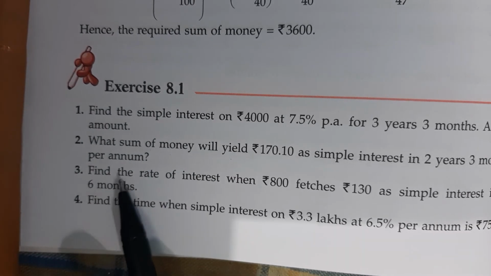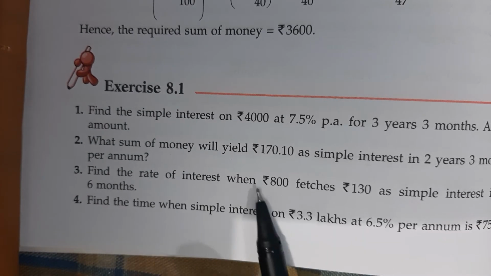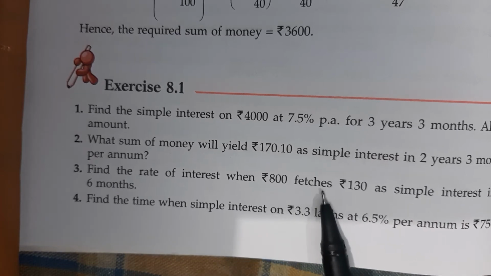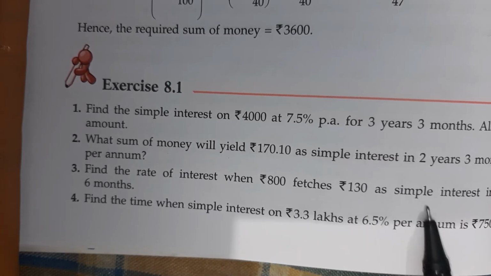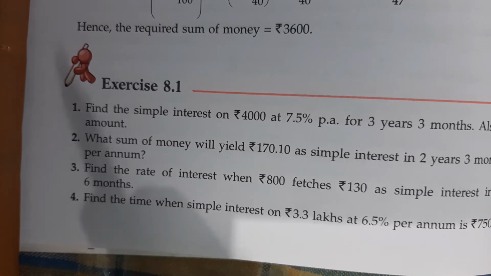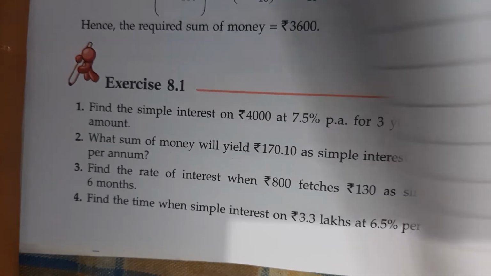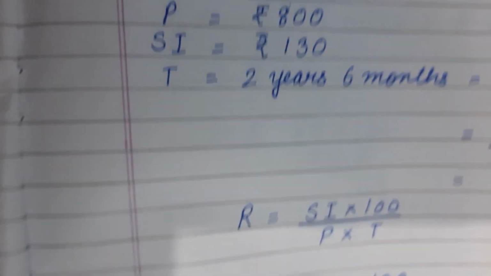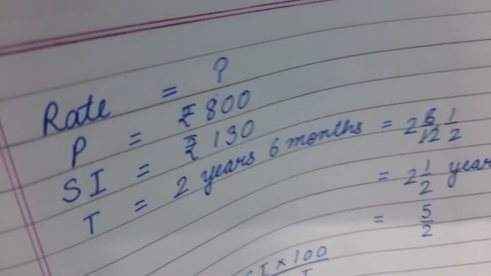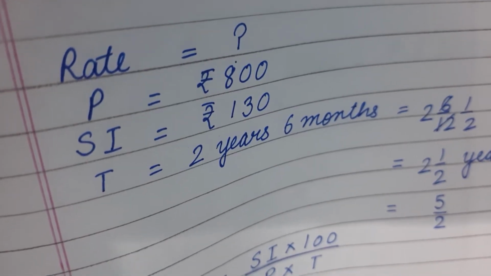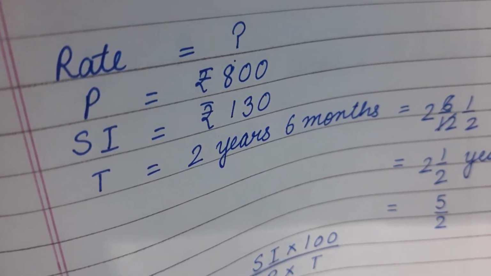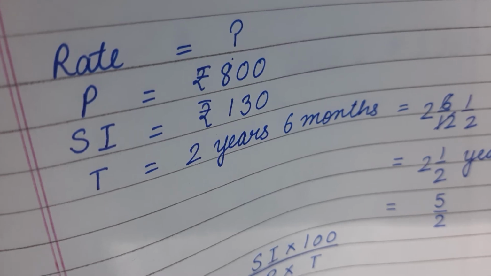Next question, question number 3. Find the rate of interest when 8,000 fetches rupees 130 as simple interest in 2 years 6 months. First of all, what is given? Rate we have to calculate, and principal is given, 8,000, SI is rupees 130, time is 2 years 6 months.